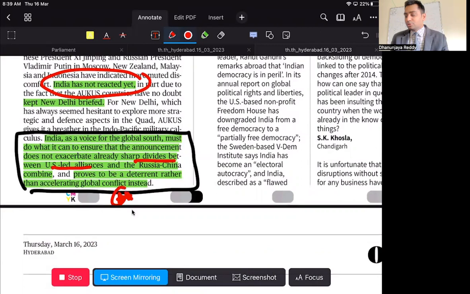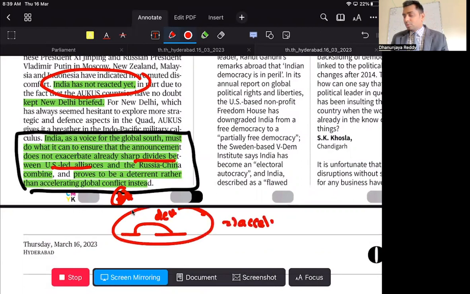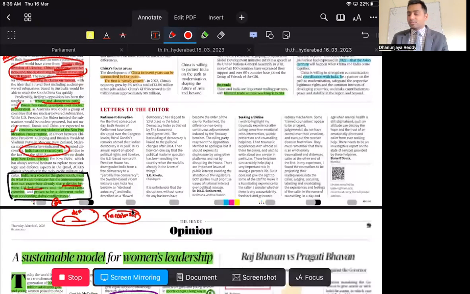So, India has to ensure that this is not crossing the line from deterrence to accelerating the war. So this is what it was said. Only these things that I have underlined are important.